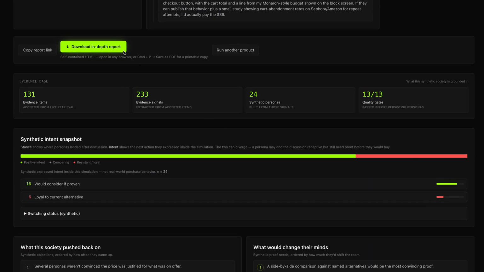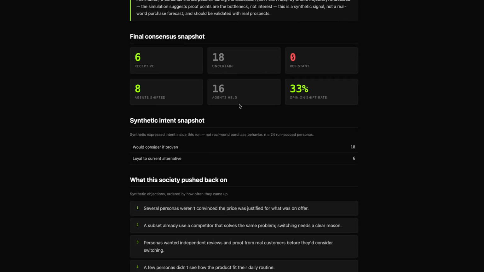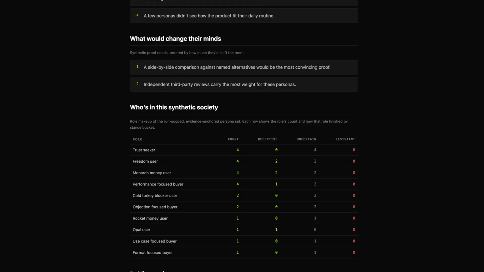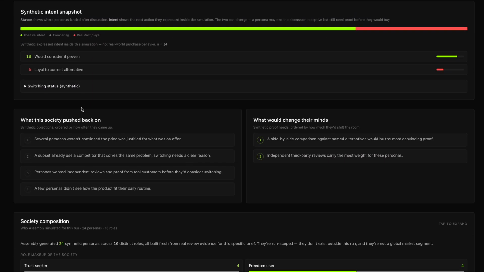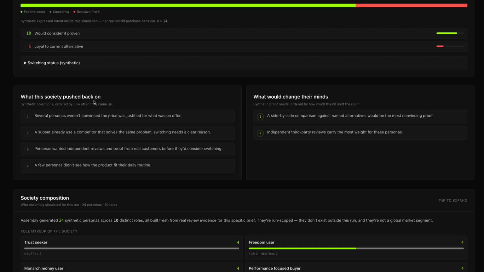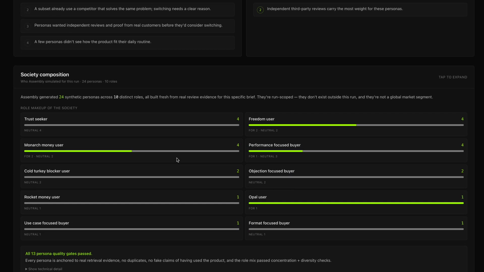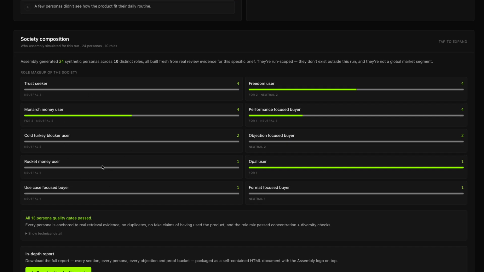The user also gets access to an in-depth report which looks somewhat like this. And apart from that, we have some additional details here, which includes the synthetic intent snapshot, what the society pushed back on, what would change their minds, and even the society composition in brief here.